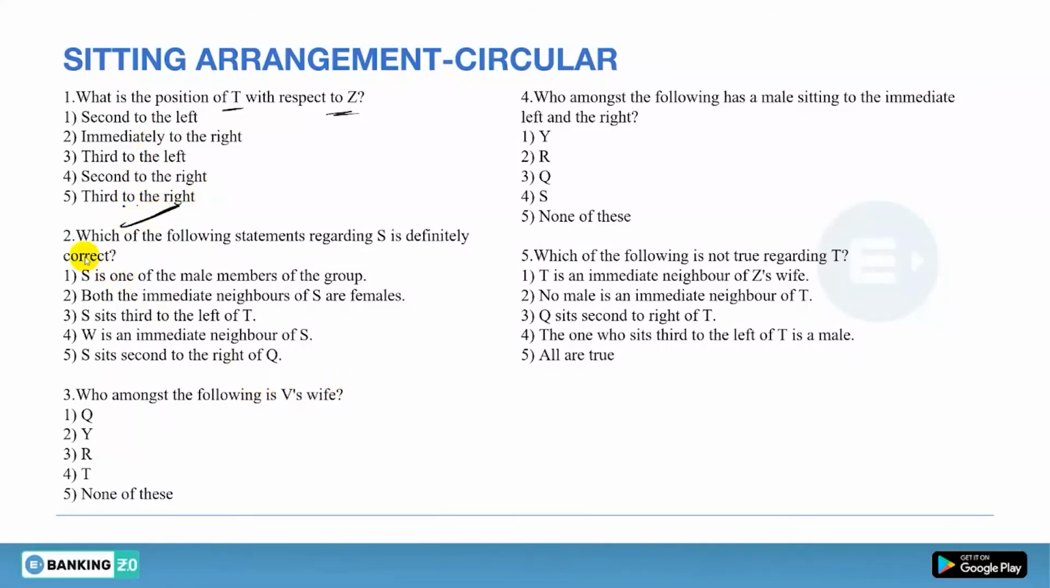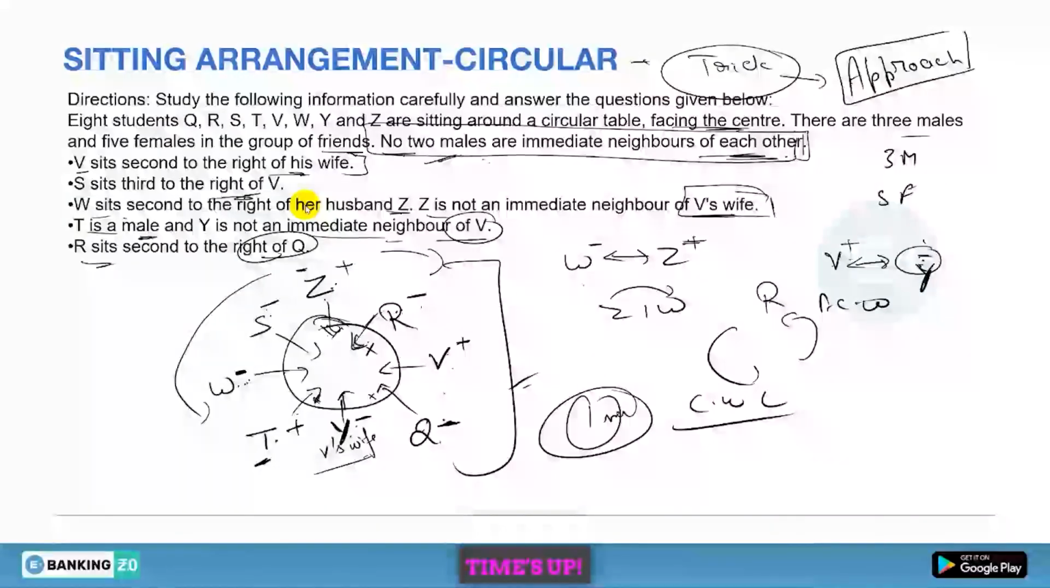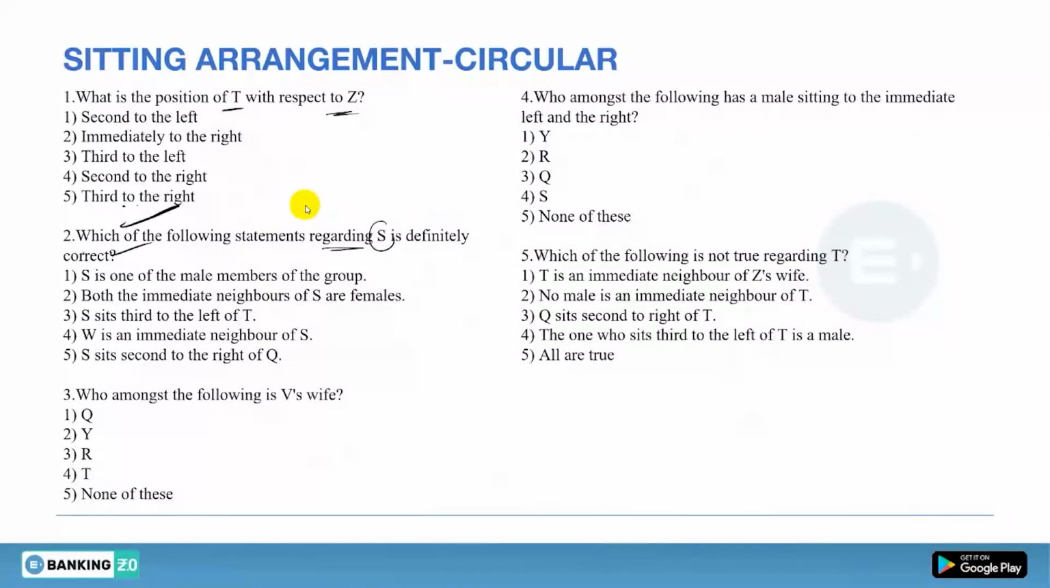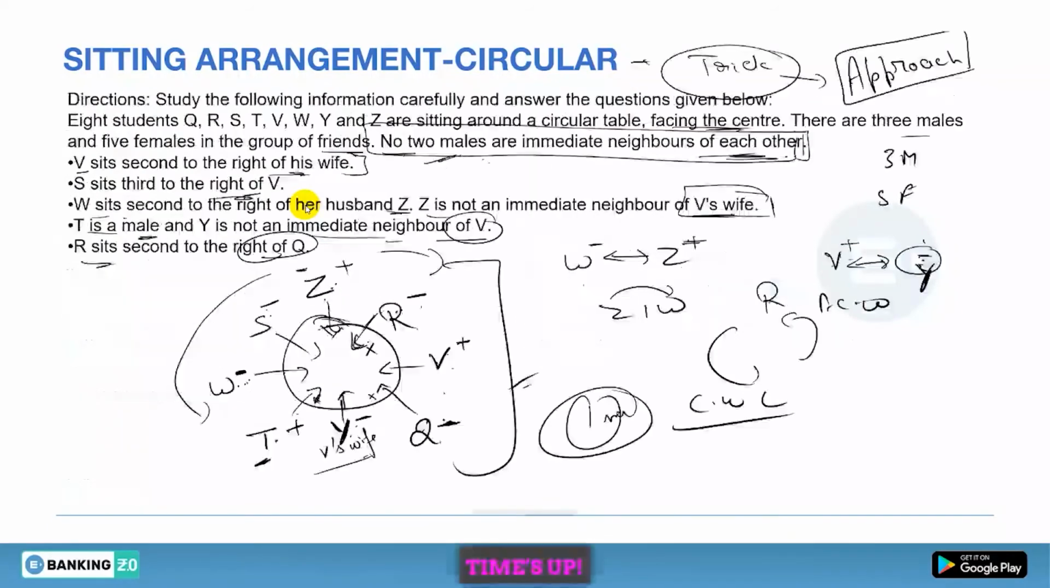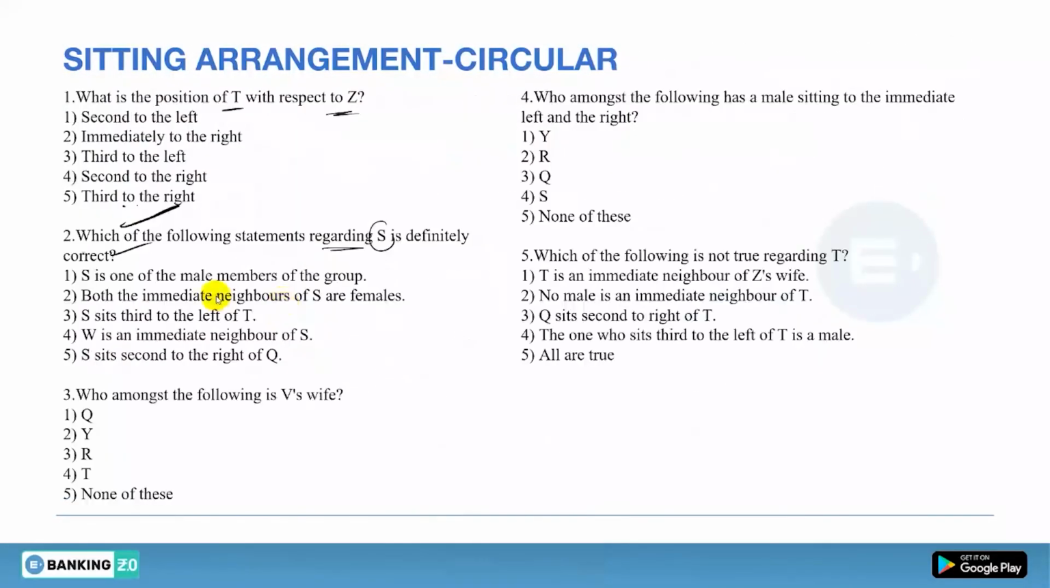Done. Now second question. Which of the following statements regarding S is definitely correct? So we have to find which is definitely correct about S. S is one of the male members of the group. So S is a male member? No, this is wrong. Both the immediate neighbors of S are females. So the immediate neighbors of S, no. One is male and one is female. So this is also wrong.